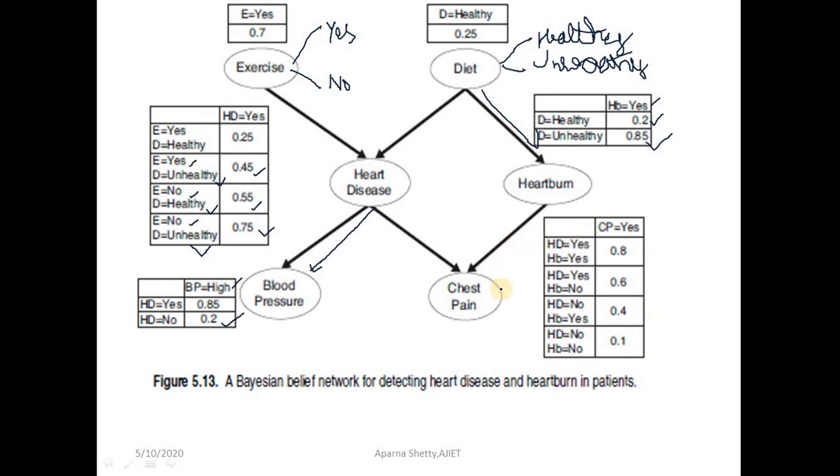Similarly, the probability table for chest pain. Chest pain is based on both heart disease and heartburn. Heart disease yes, heartburn yes, chest pain yes has probability 0.8. Heart disease yes, heartburn no, probability of chest pain is 0.6. Heart disease no, heartburn yes, it is 0.4. Heart disease no, heartburn no, it is 0.1. So this was the Bayesian belief network for detecting heart disease and heartburn in patients.